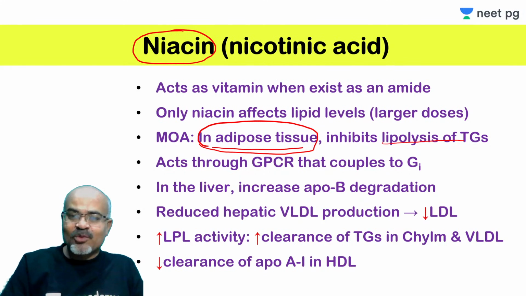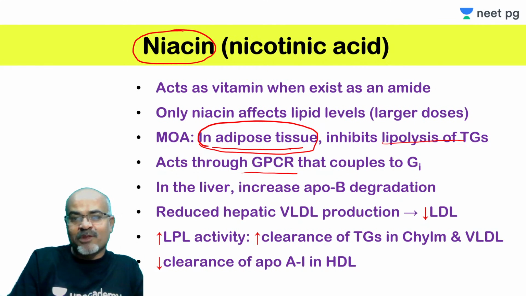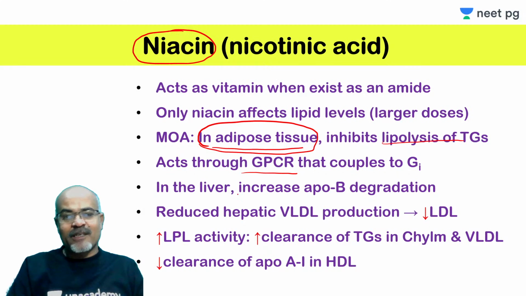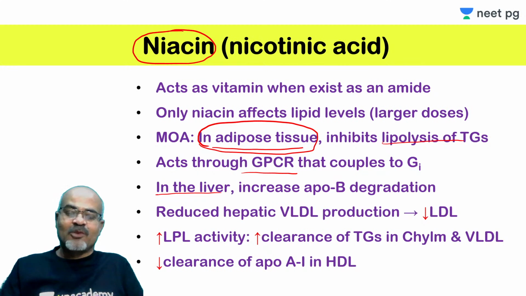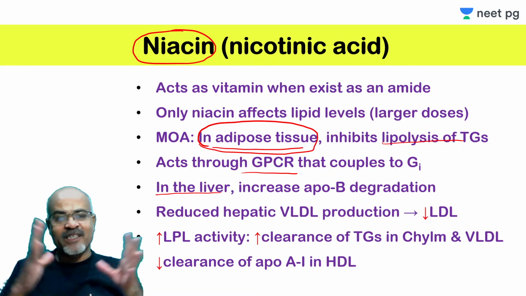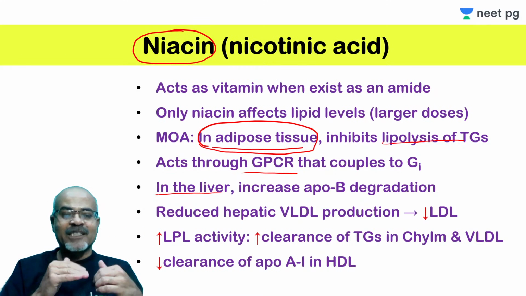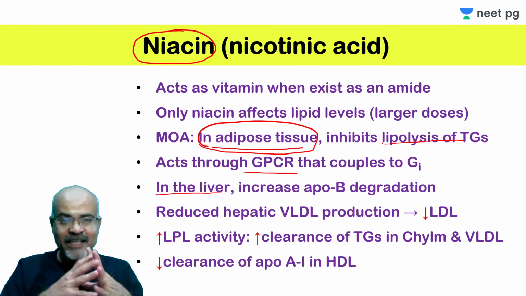And it acts through a G protein coupled receptor expressed on adipose tissues, and I will show you that. And in the liver, when there is less triglyceride synthesis, what happens? Triglyceride is synthesized from the fatty acids, and this triglyceride is to be incorporated into VLDL, because that is triglyceride rich.